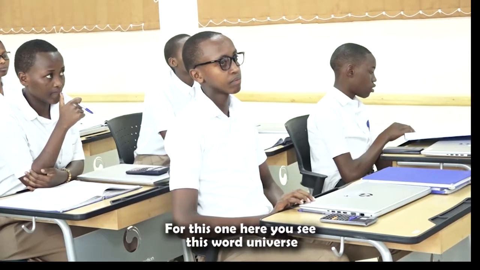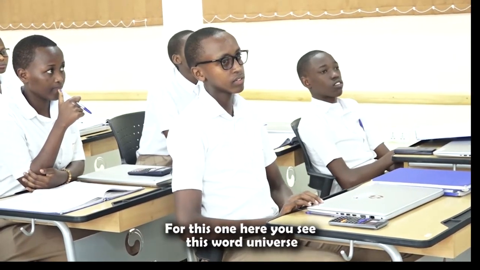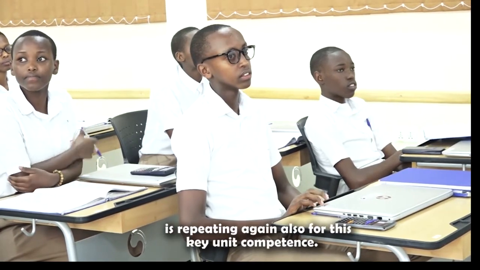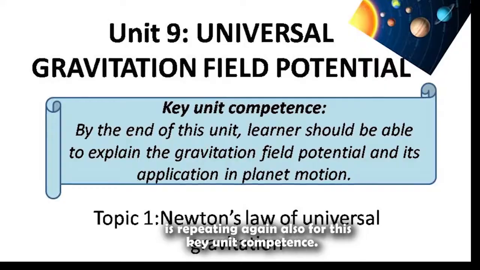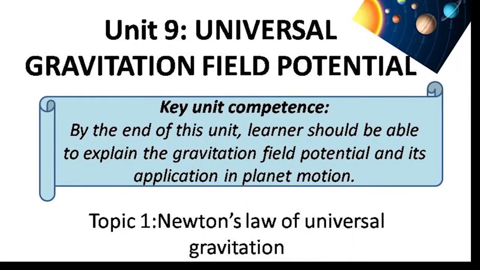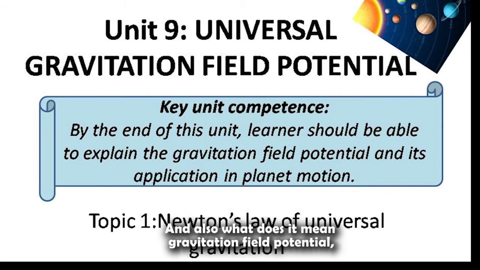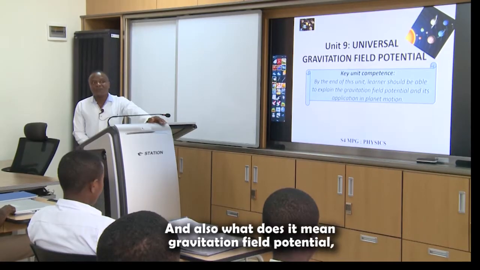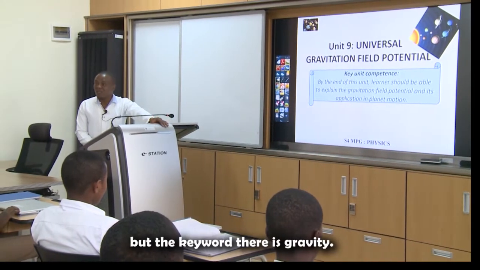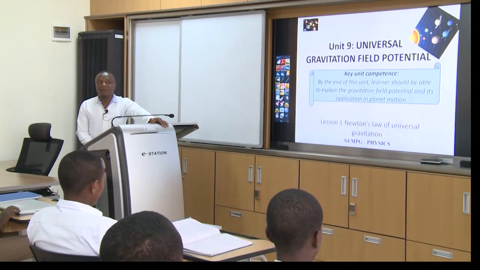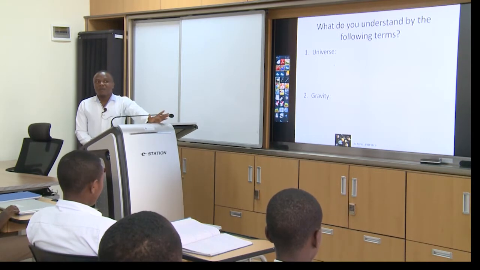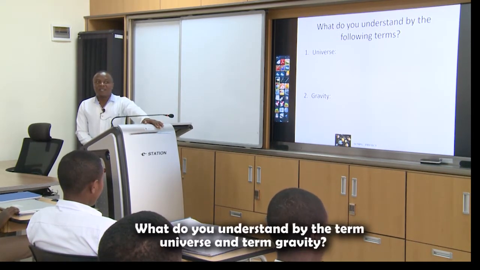Please, for this one here, you see this word universe is repeating again also for this key unit competence. We must first know what it means, universe, and also what it means, gravitational field potential. But the keyword there is gravity. What do you understand by the term universe and the term gravity?